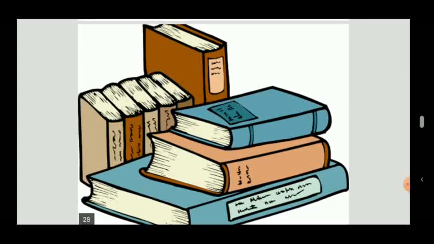In these things, you can include so many things because so many things are made by men like books, pens, chairs, tables, many things we include in man-made things.